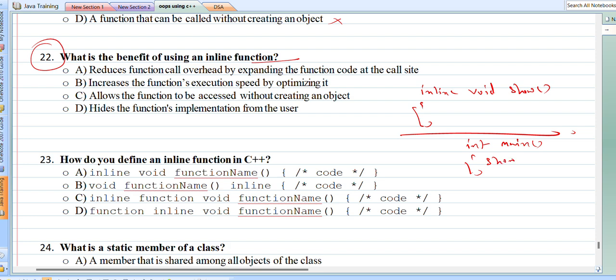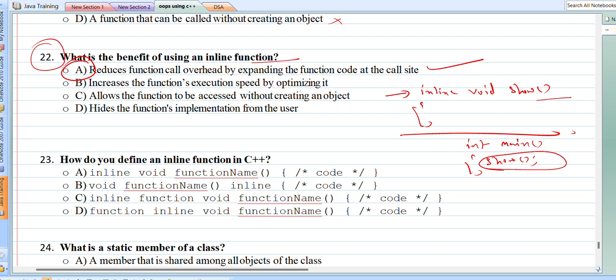If I have declared this function inline, then it requests the compiler that if it finds it suitable, it can extend its code at the call side. I mean, this function call show will be replaced by the definition of the function, right? So the correct option seems to be option number A.